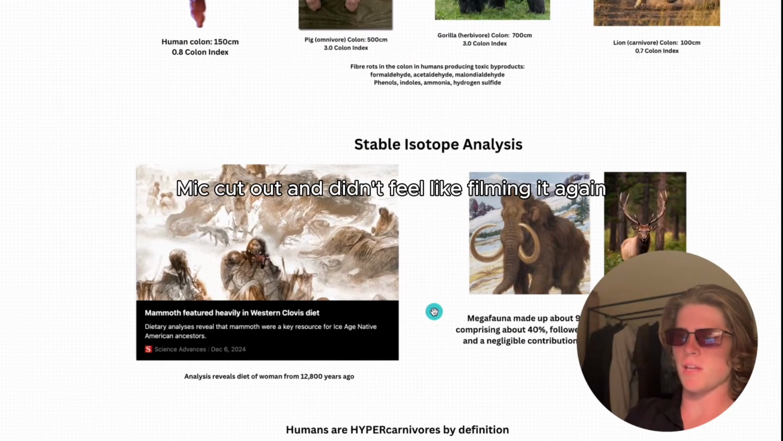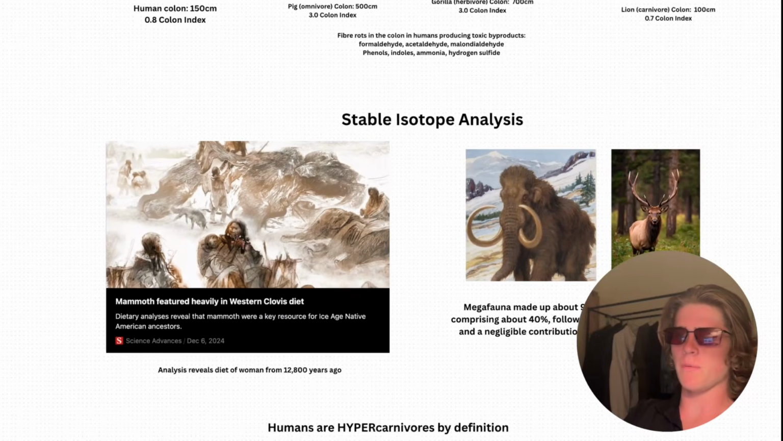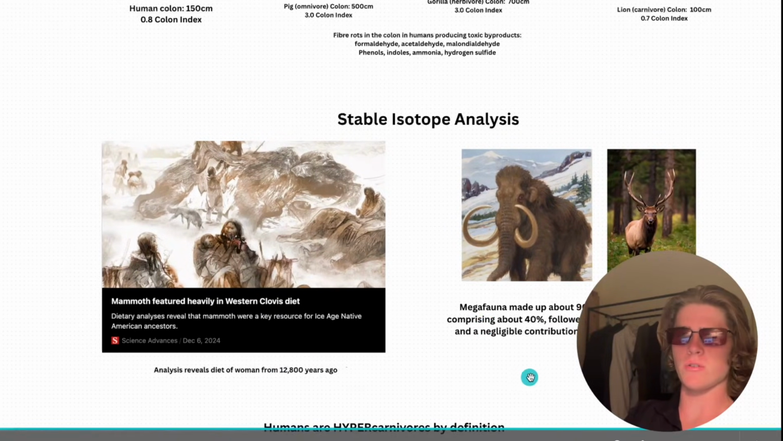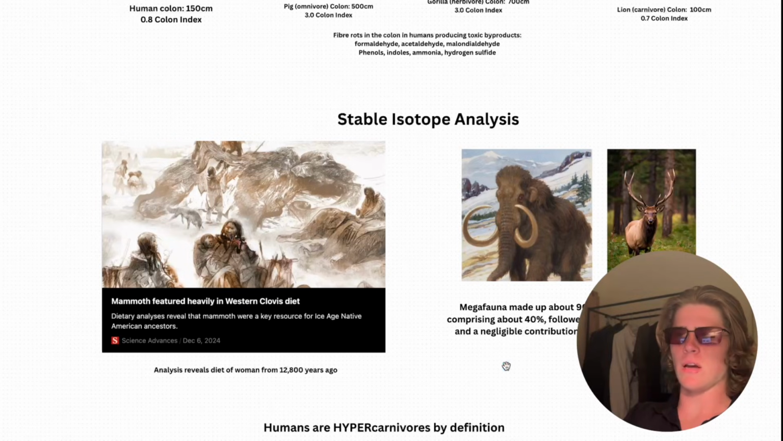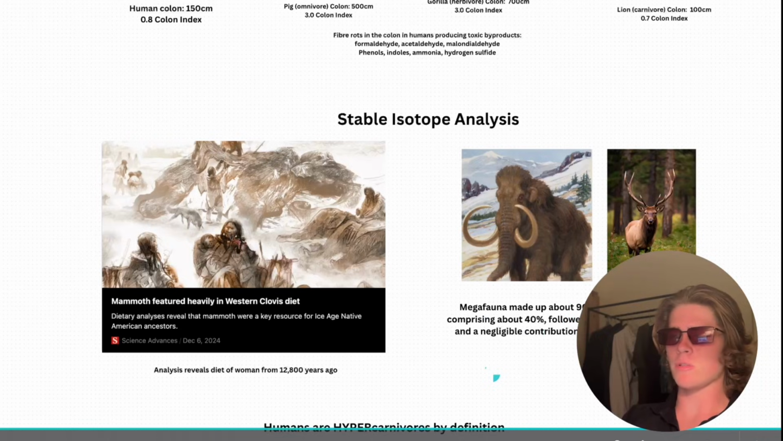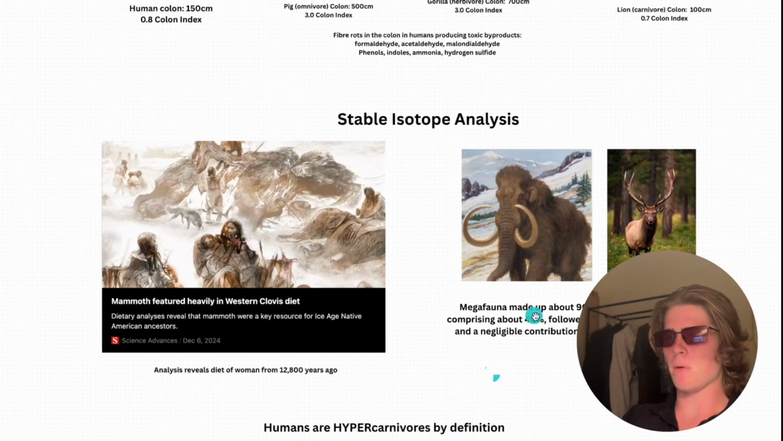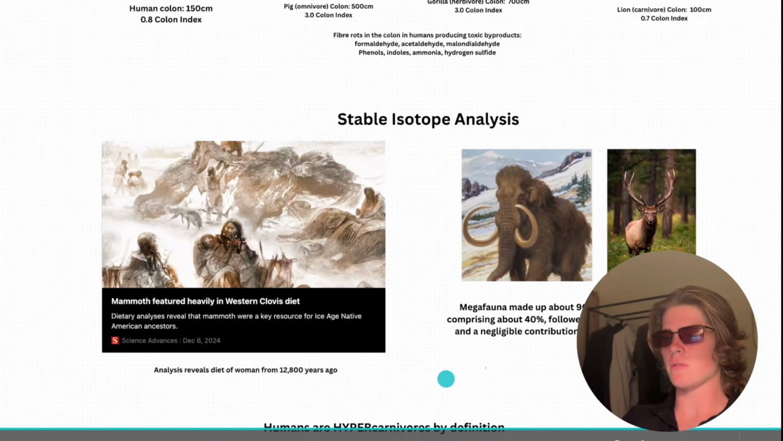Lastly, we have the stable isotope analysis of an Ice Age woman who lived 12,800 years ago. Pre-agriculturally, she was a hunter-gatherer. This is a study done on the bones and the 15 and 14 nitrogen content, which basically shows how high the animal was in the food chain, also some more specific things about the diet. So megafauna, which are the largest of the largest mammals, made up about 96% of the diet, with mammoths comprising about 40%, followed by elk, bison, camels, and horses, and a negligible contribution from small animals and plants.